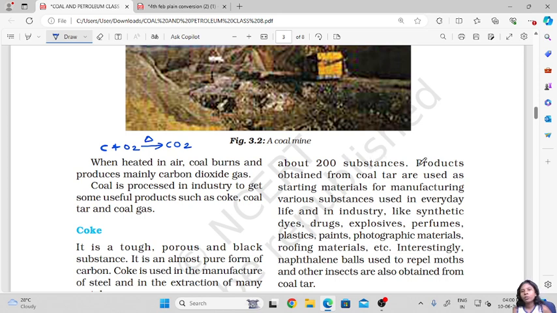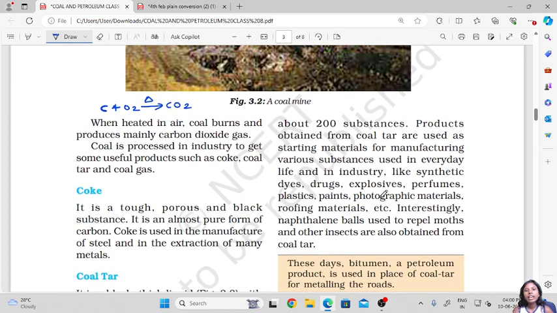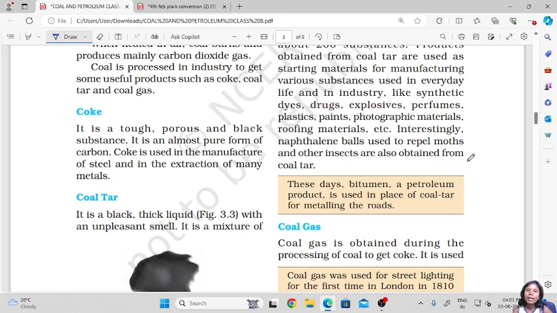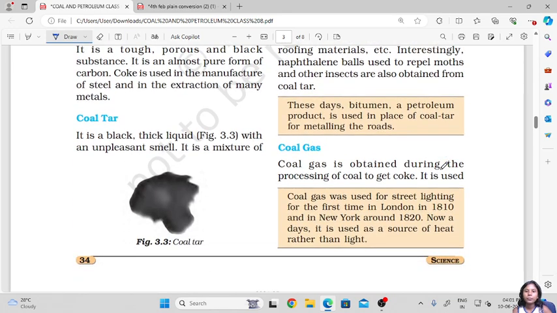Coal is the most pure form. Then we have coke, and then we have coal tar. Now coal tar is not pure because it has many other things apart from coal. So this coal tar is used for manufacturing of different substances, like they make dyes, drugs, explosives, even paints are made, and some photographic materials like photographic films are made from this coal tar. Even the naphthalene balls that we use in our bags to avoid insects and moths are also made from this coal tar.